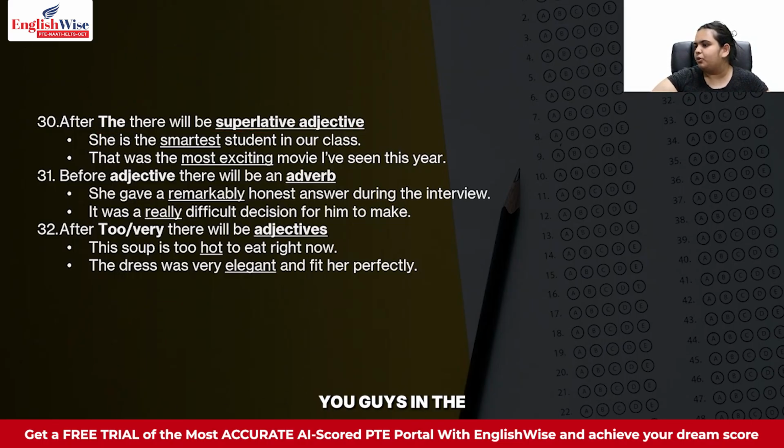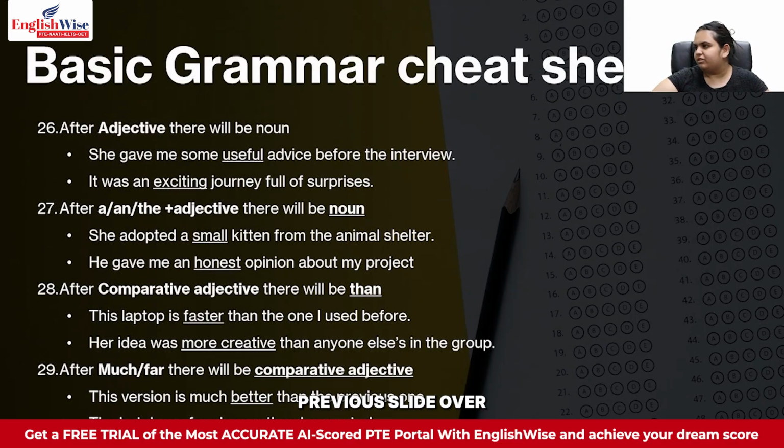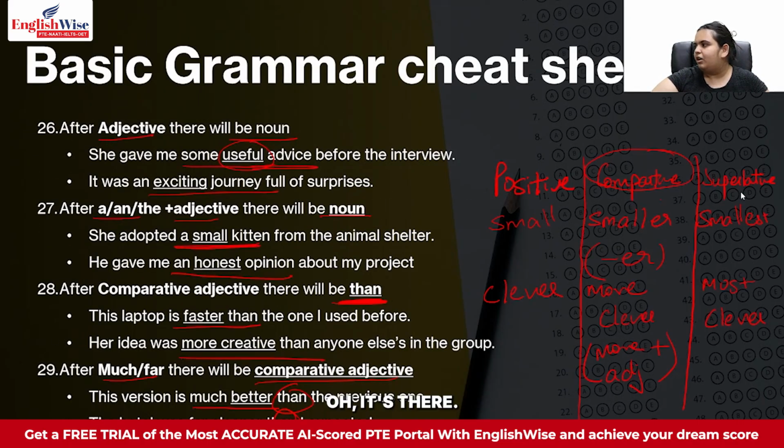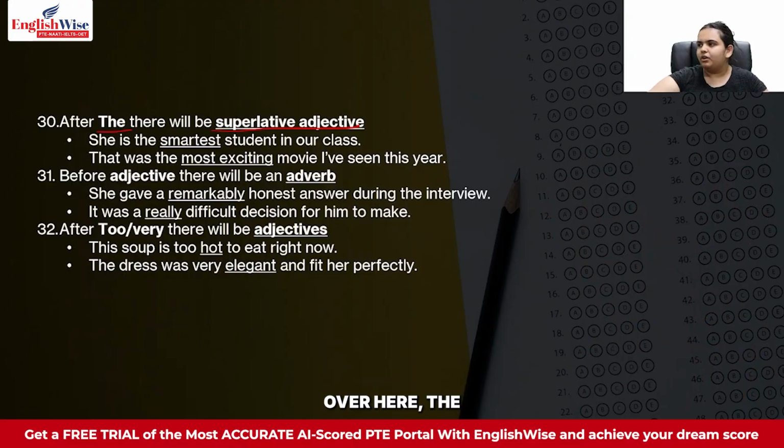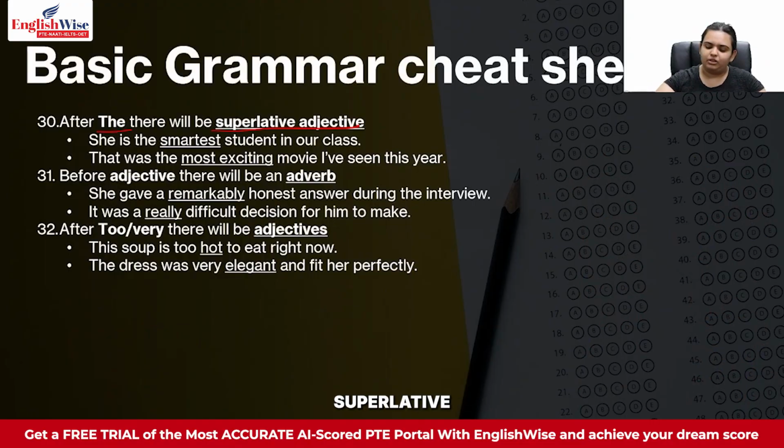As I showed you in the previous slide over here, superlative adjectives are the ones which have est at the end, or they have most plus the adjective in their formation. Those are called superlative adjectives. So as I said, the will be followed by a superlative adjective.